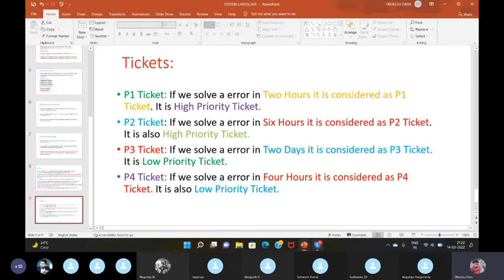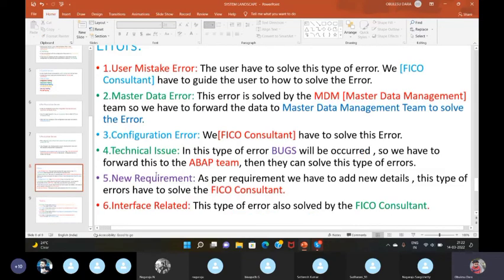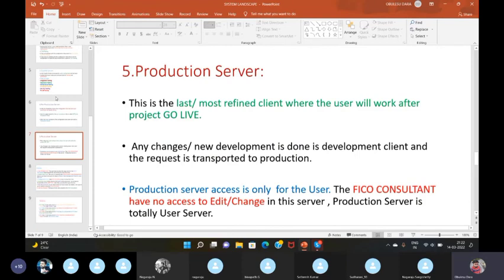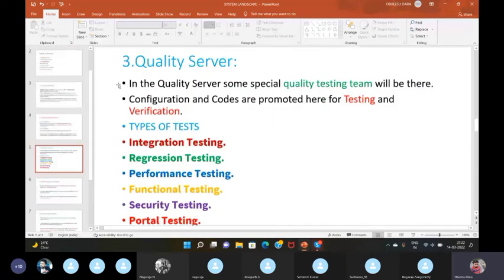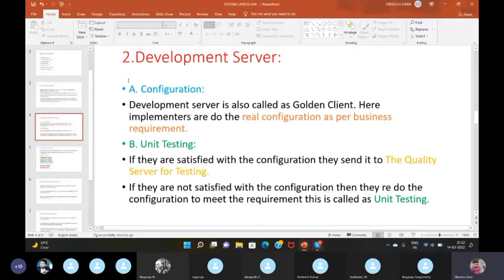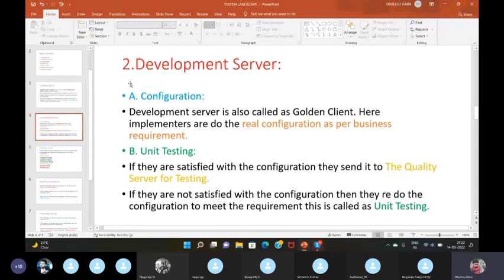The last one is P4 ticket. If we solve an error in 4 hours, it is considered as a P4 ticket. It is also a low priority ticket. This is about system landscape. I hope you guys all understood very well. Thank you for giving this opportunity. Thank you everyone.